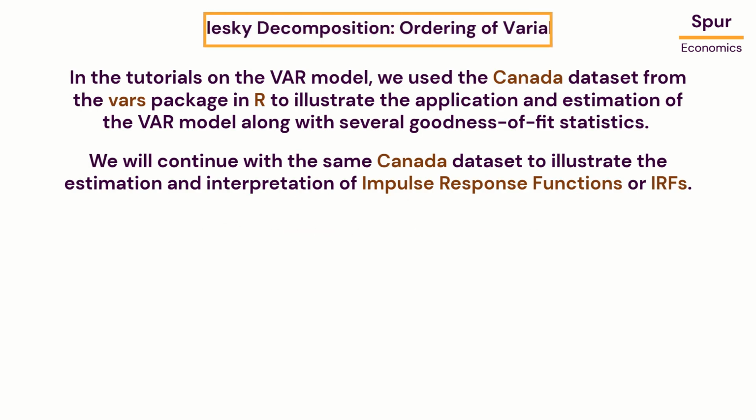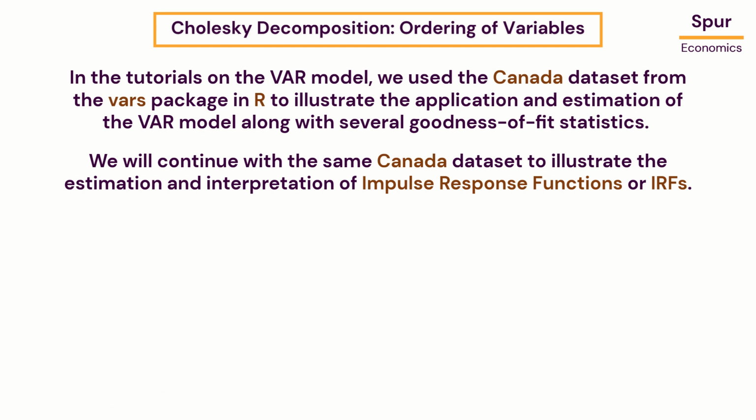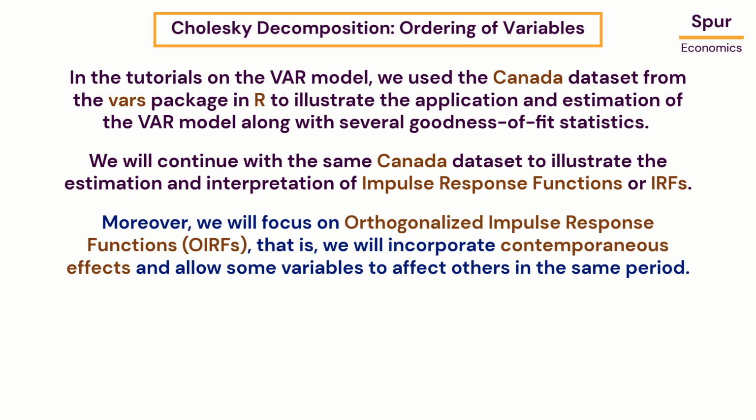In the tutorials on the VAR model, we use the Canada dataset from the VARs package in R to illustrate the application and estimation of the VAR model along with several goodness of fit statistics. We will continue with the same Canada dataset to illustrate the estimation and interpretation of impulse response functions, or IRFs. Moreover, we will focus on orthogonalized impulse response functions, that is, we will incorporate contemporaneous effects and allow some variables to affect others in the same period.